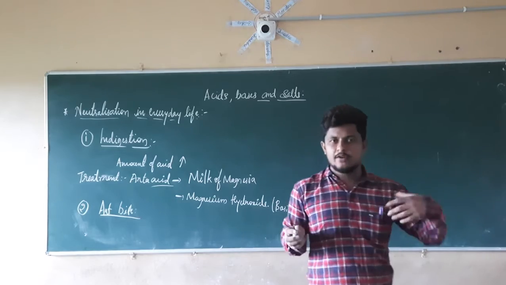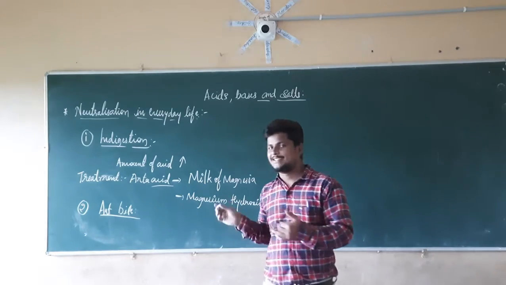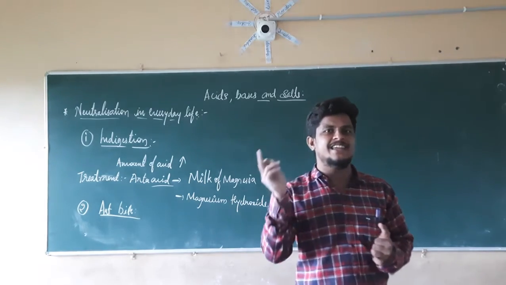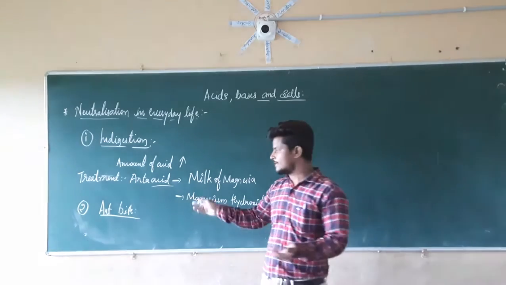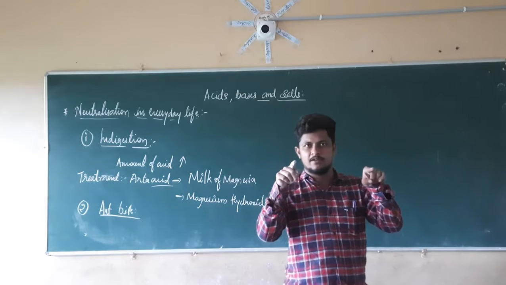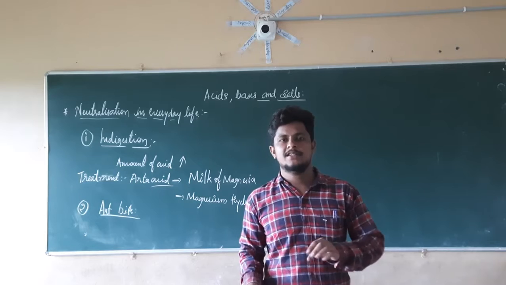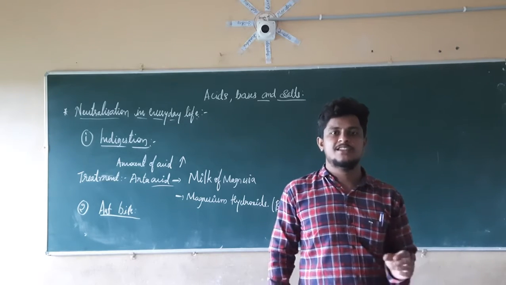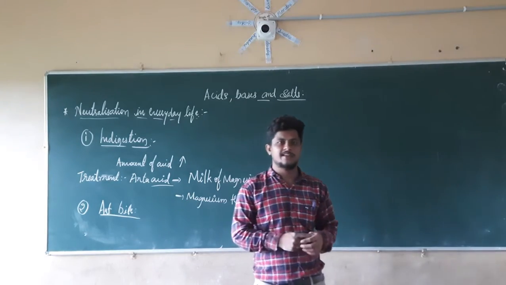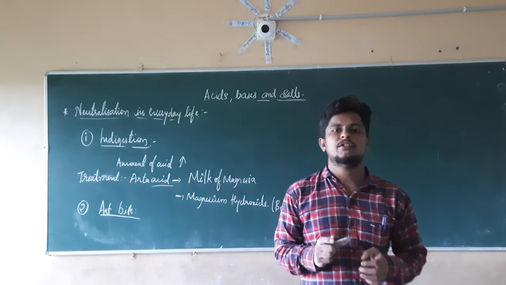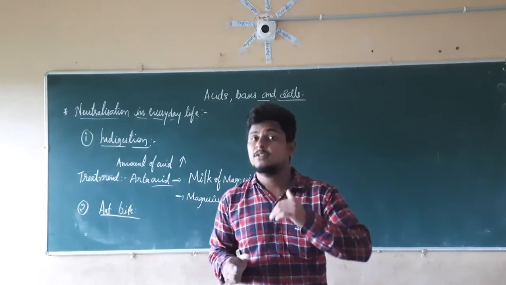Whichever animal or insect you take, if that insect contains a sting, there will be acid present in that sting. If you take the example of the ant, it has two stings in front of its face, and it bites with those stings. When it bites, there is the presence of an acid known as formic acid. Because of that formic acid, when an ant bites our hands or body parts, it gives swelling as well as a burning sensation.